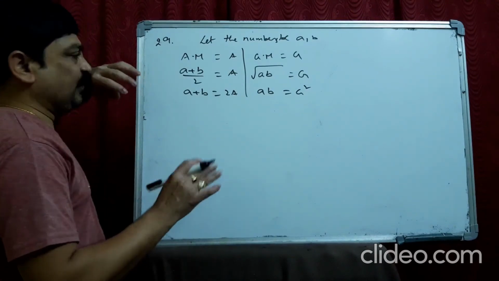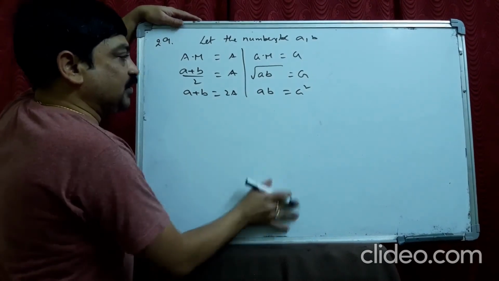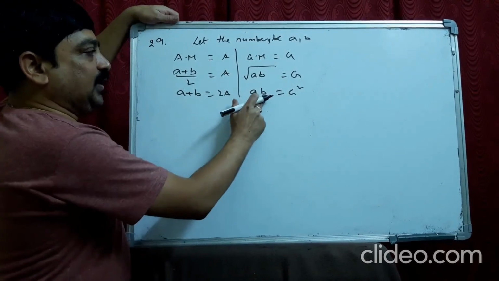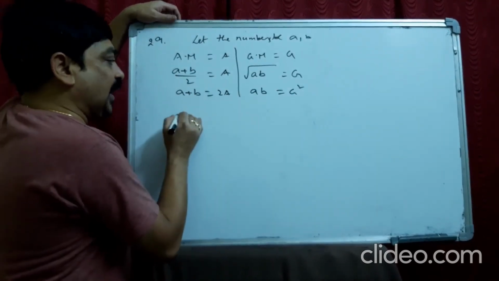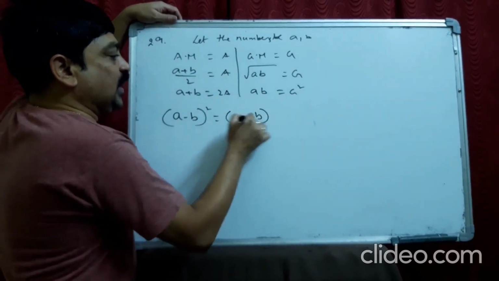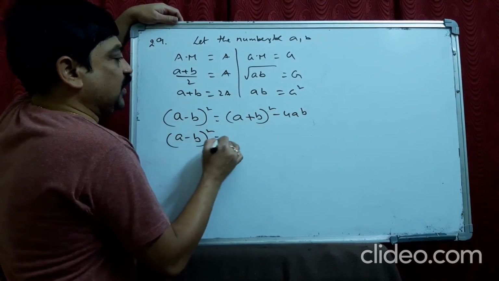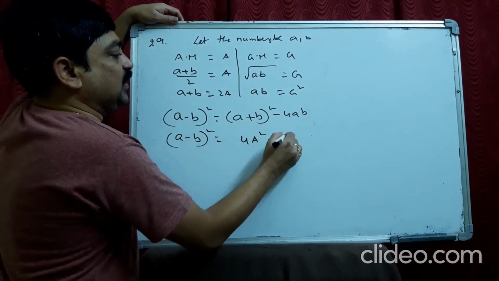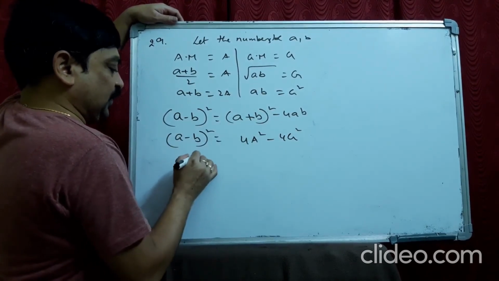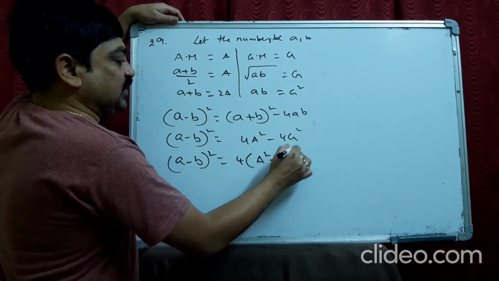You can do it in two different ways. If you have a plus b and ab with you, you can find a minus b whole square using this formula: (a plus b) whole square minus 4ab. So (a minus b) whole square becomes 4A square minus 4G square, because a plus b is 2A. Taking 4 common, A square minus G square.